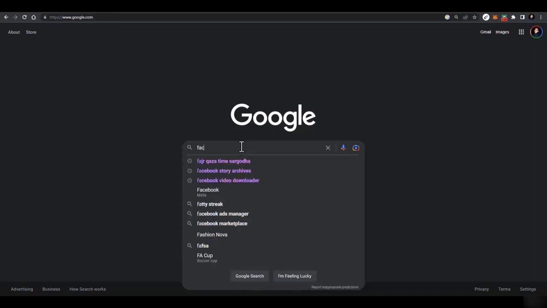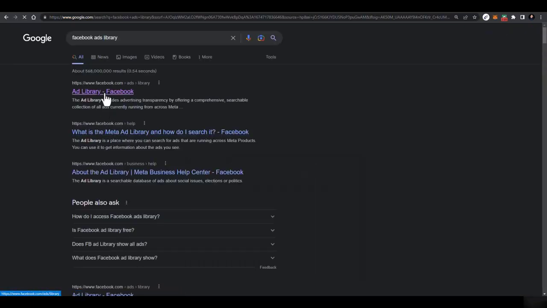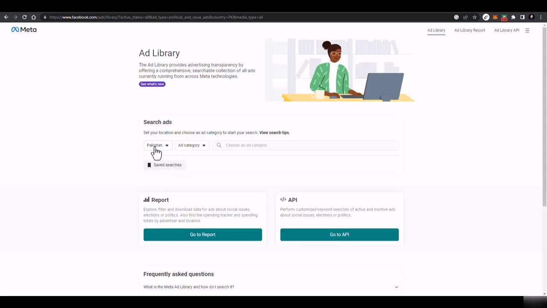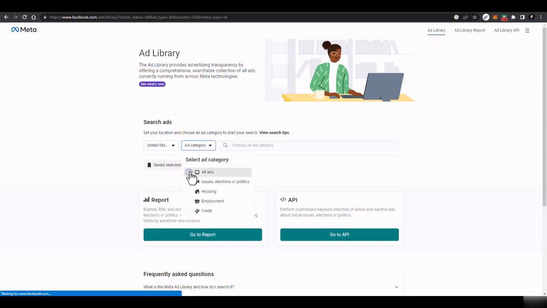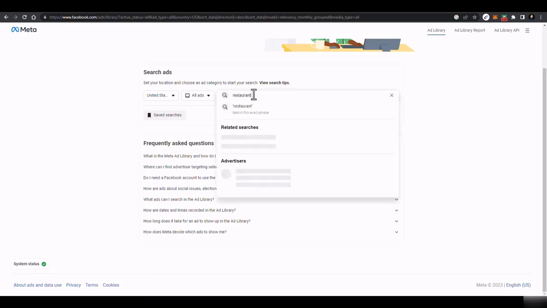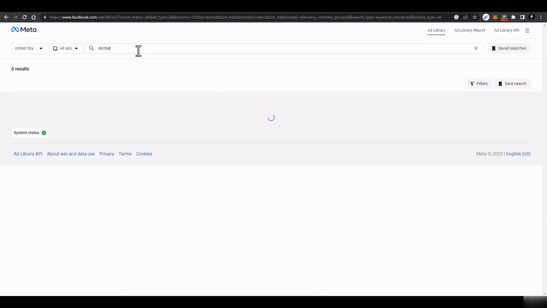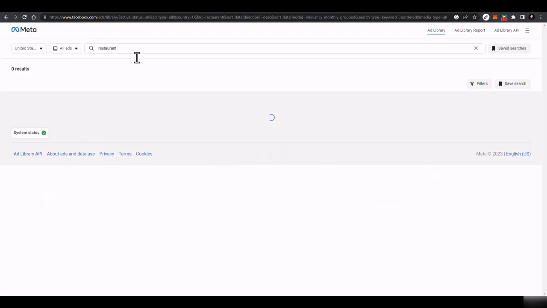First of all, go to Google and search for Facebook ads library. Then go to that ads library. After going to the ads library, you just have to select the location you want to target the clients. I say United States. Then add category, all ads, and then add any market you want to target. Like let's say I again want to target restaurants, so I'll search for restaurant. Sorry, not dentist, but restaurant.